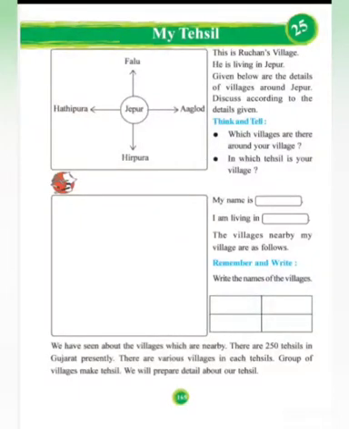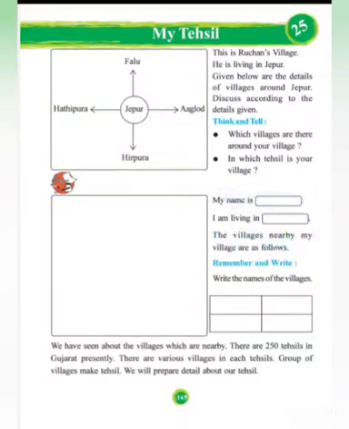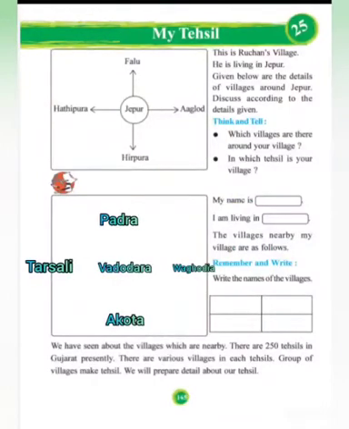Similarly, we are going to see which are the areas around our city. We are not staying in a village, so we are going to write according to the city now. We are saying Vadodara. So first you are going to write your name. My name is so and so. I am living in Vadodara. So the nearby areas around Vadodara are, so you are going to draw again a center, Vadodara, which is already given. You can see on the next page also.